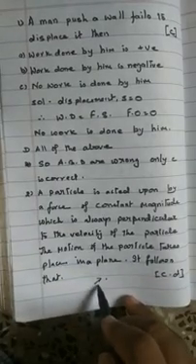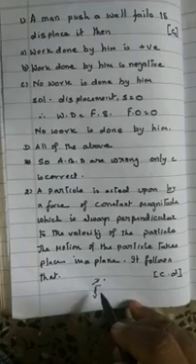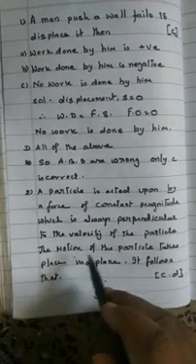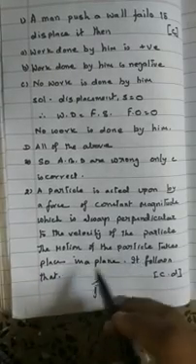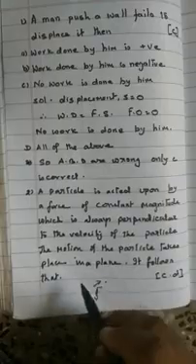If the particle is moving in this way, then the force is acting in this way. The motion of the particle takes place in a plane, so it follows that: